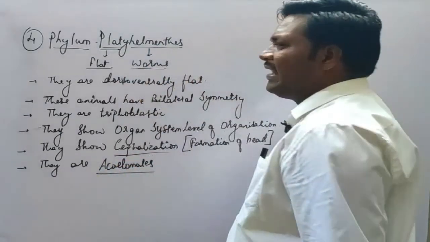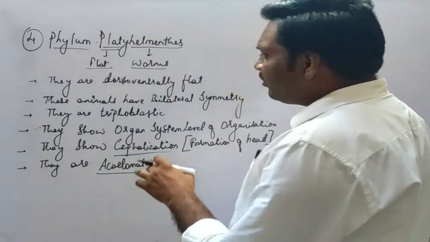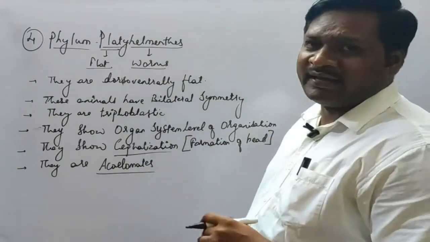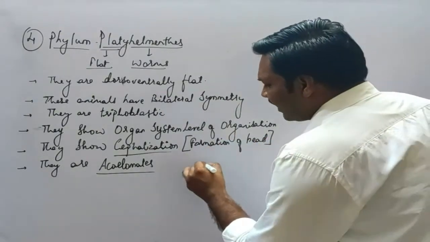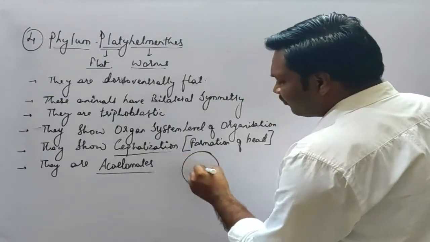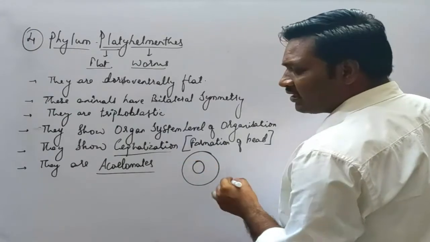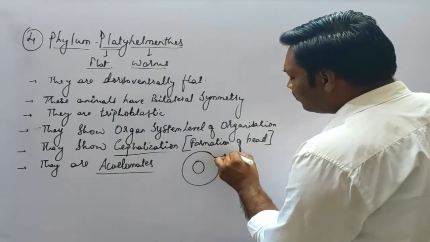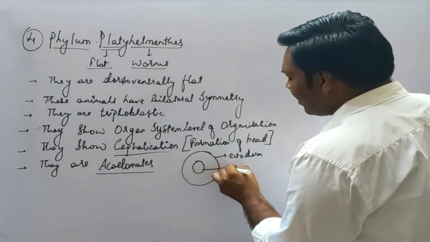So these animals don't have a true body cavity. They are lacking the body cavity. What is the characteristic feature of the acoelomate that we discussed during the introductory part? Suppose this is the body wall, consisting of the alimentary canal. This is the ectoderm and this part is the endoderm.